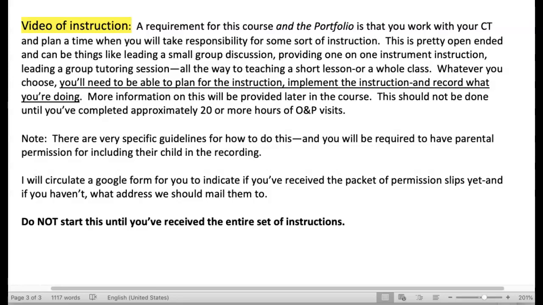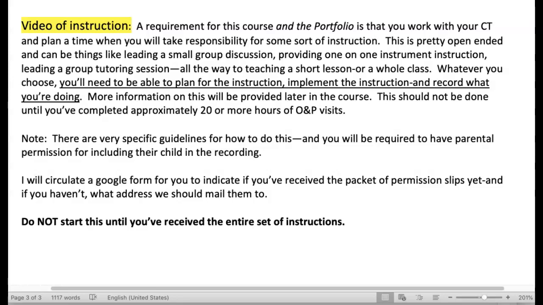So some of the things you can do would be like leading a small group discussion, providing one-on-one instrument instruction, leading a small group, doing small group tutoring, having a short lesson that you're doing with a group of students, a demo. But if you feel you're ready to teach a short lesson or even teach a whole class period, whatever works for you and your cooperating teacher is fine. If you have questions about what you're thinking and if it will be okay, please let me know.